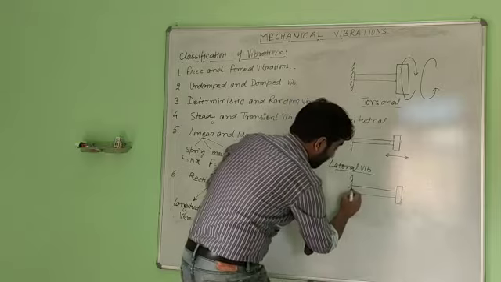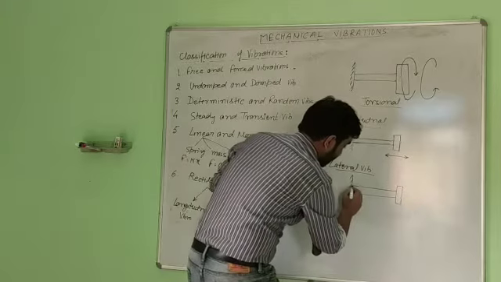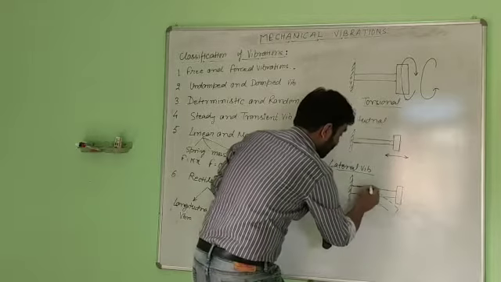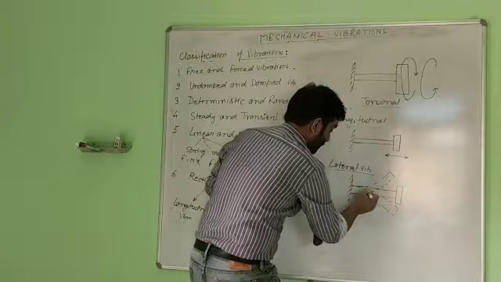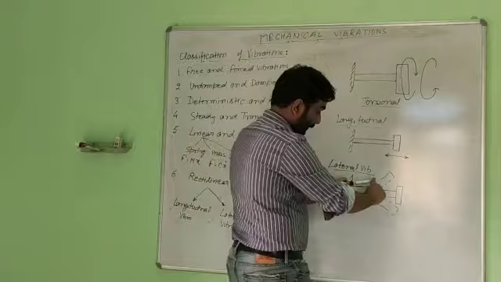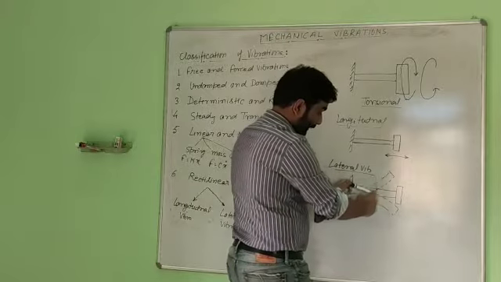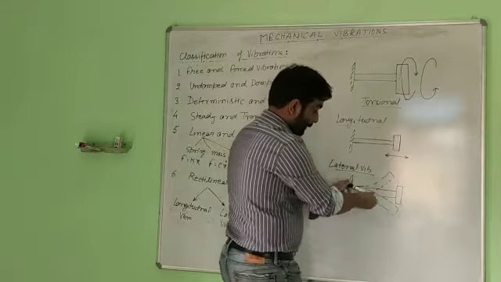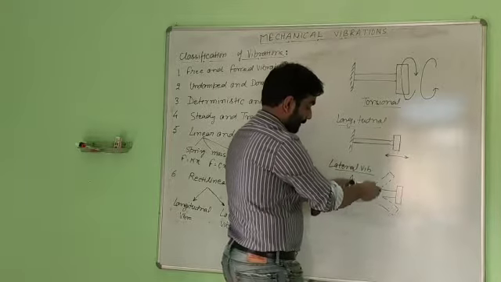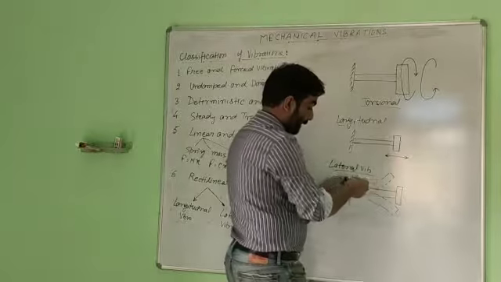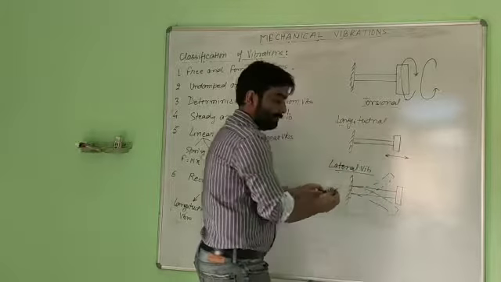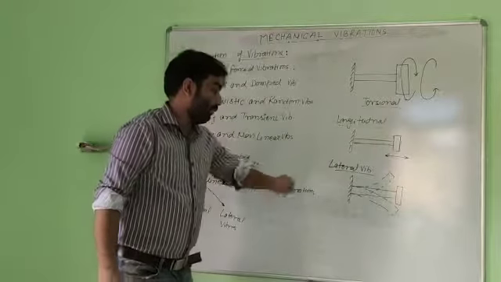If we provide a disturbance in the lateral direction, the system will vibrate along the lateral axis. Such vibrations are known as lateral vibrations, or we can have vibrations along the z axis also.